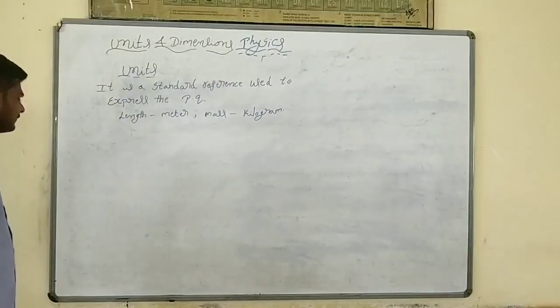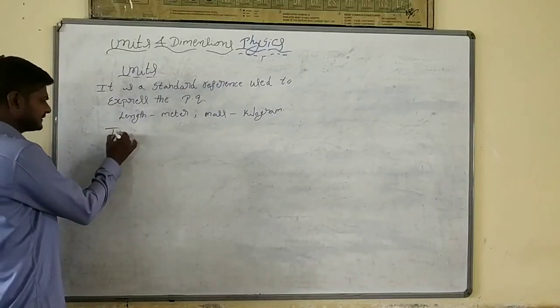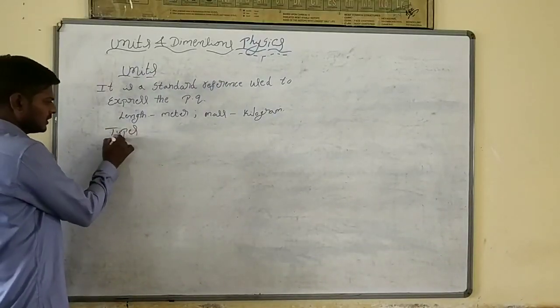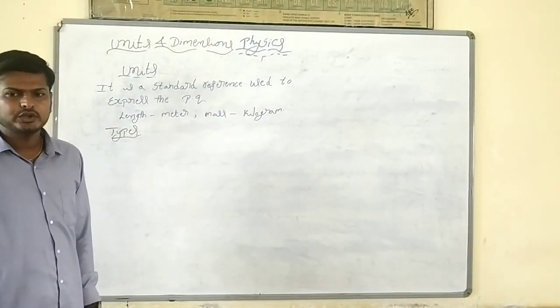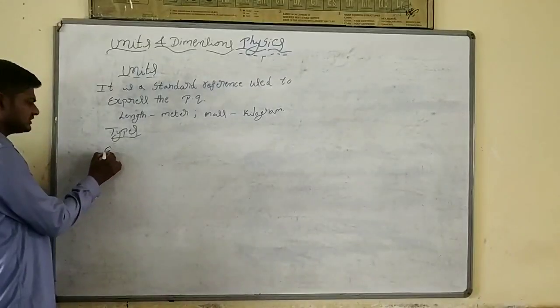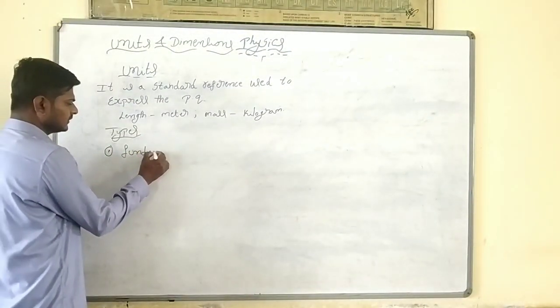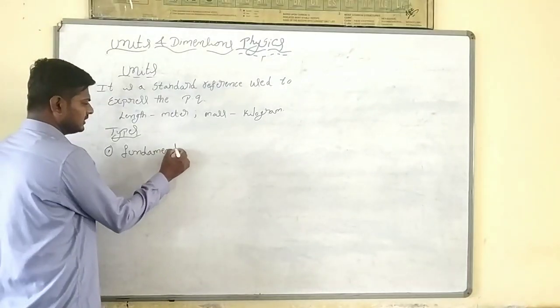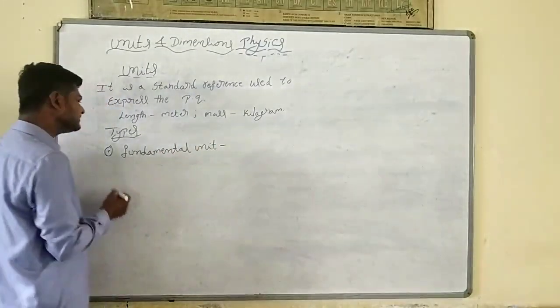Now, types of units. In units also there are 2 types. One is the fundamental unit, or we can say basic unit.